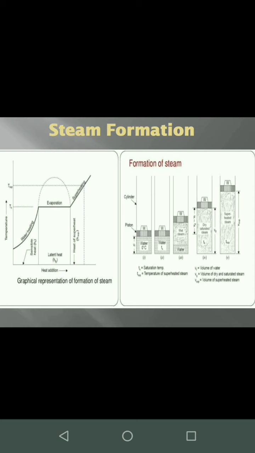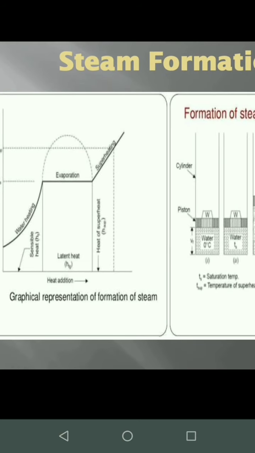In case of heating, it is solid to liquid and liquid to gaseous form, whereas in case of cooling, it is gaseous or vapor form to liquid form, and from liquid form to solid form. If we look at this temperature heat diagram, in the water heating curve there is an increase in temperature, whereas the phase remains the same.